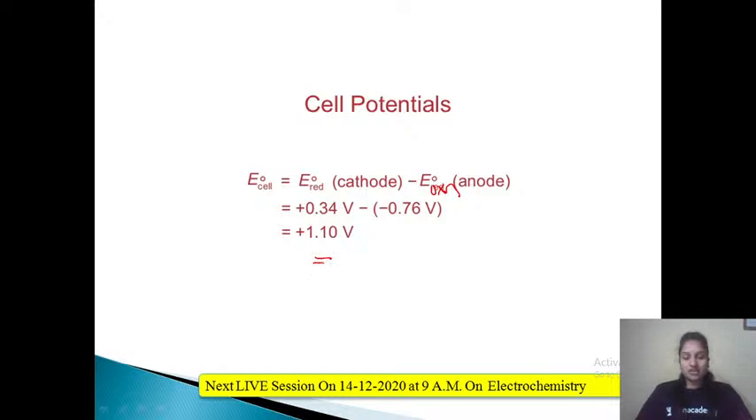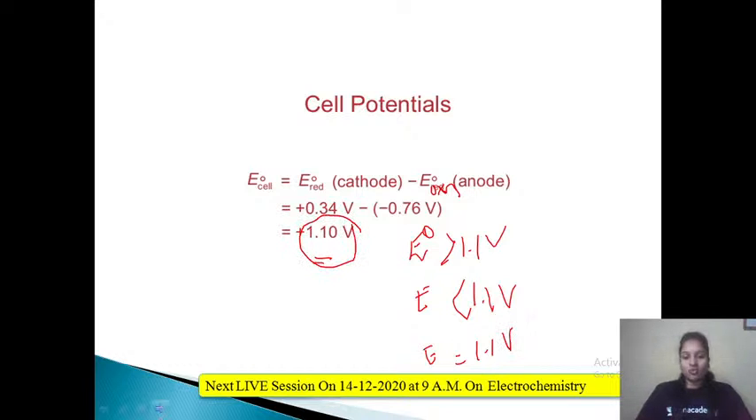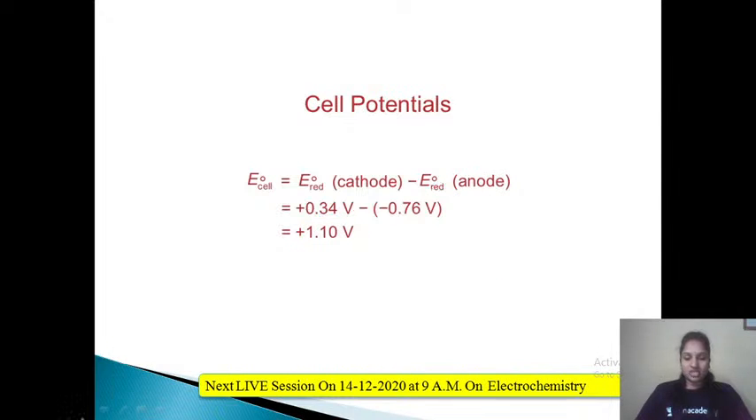We have seen three conditions yesterday: if the external potential applied is greater than 1.1 volt, or less than 1.1 volt, or if the external potential applied is 1.1 volt. I hope you now see how we got to know that it is 1.1 volt, because the cell potential here is nothing but 1.1 volt, right?